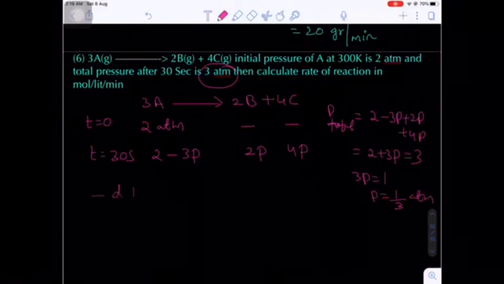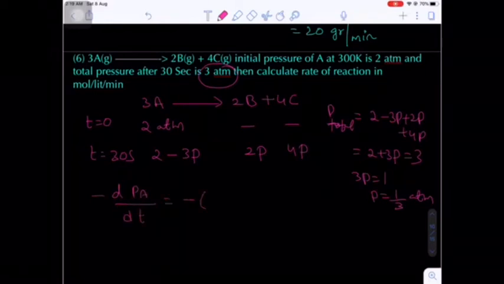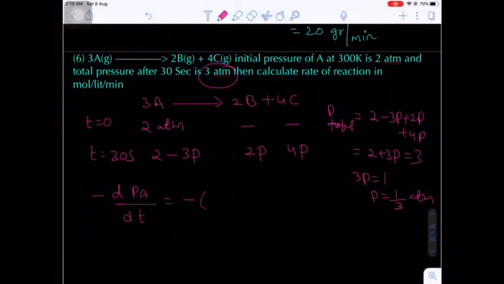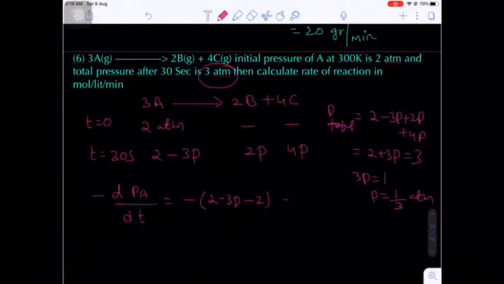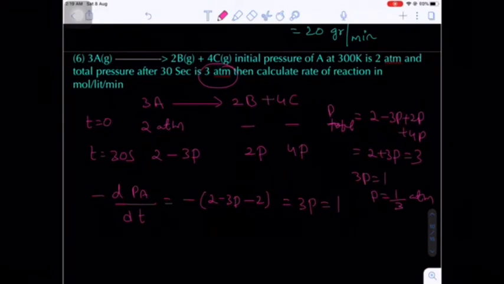Now here, what is the change in the pressure of A? That is equal to minus of final pressure, which is 2 minus 3P, minus initial pressure, which is 2. So 2 minus 2 cancels, minus of minus gives plus 3P. So what is the 3P value here? 1.